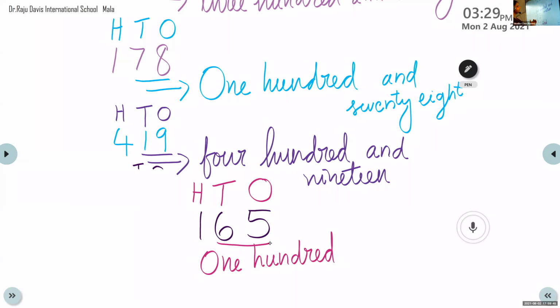That means 65. What is the number name of 65? 65 means sixty-five. So 165.